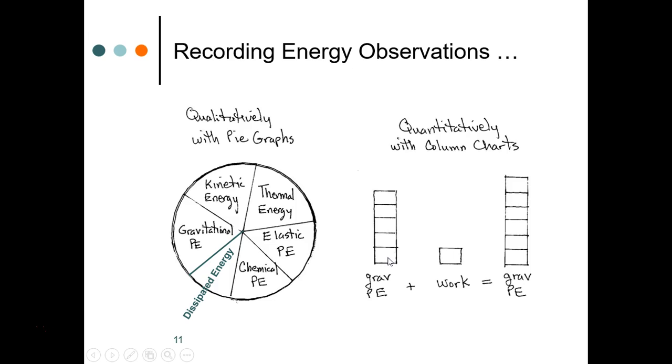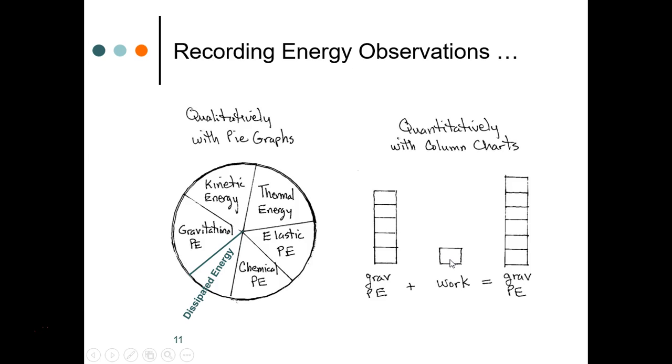Quantitatively, we can use bar charts, or what I call column charts. And here we just use generic units to represent how much energy is stored in each mechanism. So for example, in this column chart or bar chart, we have 1, 2, 3, 4, 5 units stored in the gravitational potential energy mechanism.